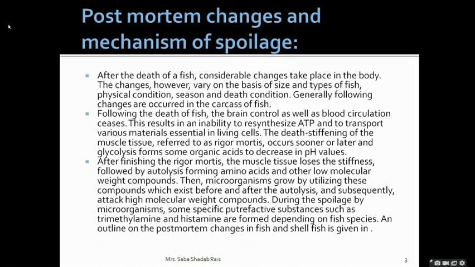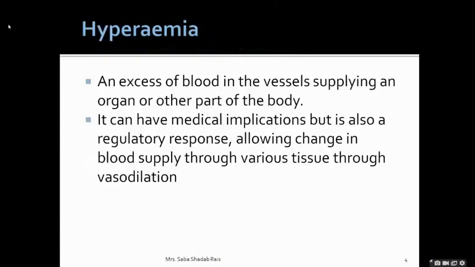Then thereafter autolysis. At the end, what is going to happen? There will be changes in whatever fatty acids are there. So that means the rancidity will occur. So let us discuss all these changes one by one in detail. First, we will talk about the hyperemia.